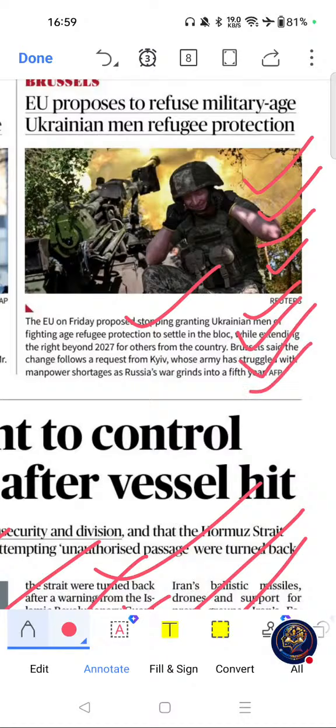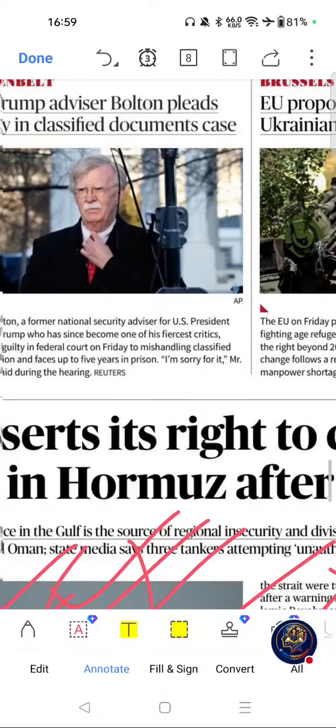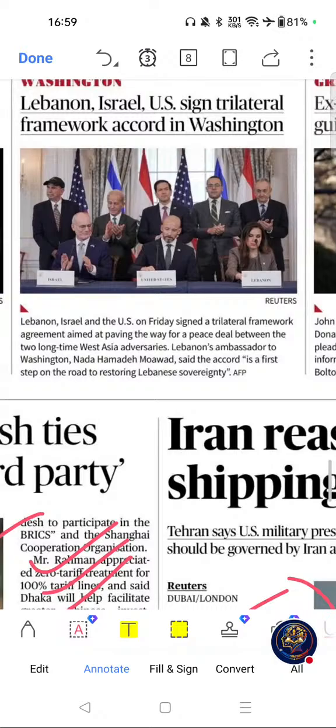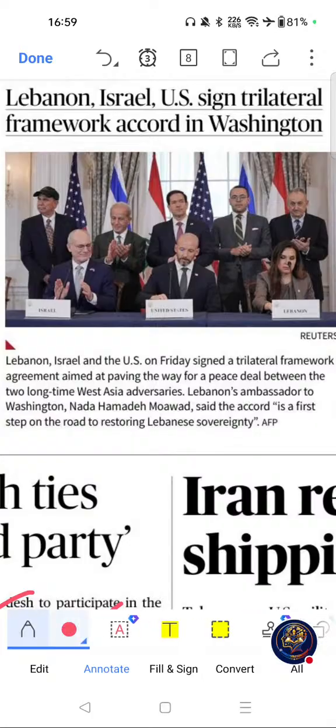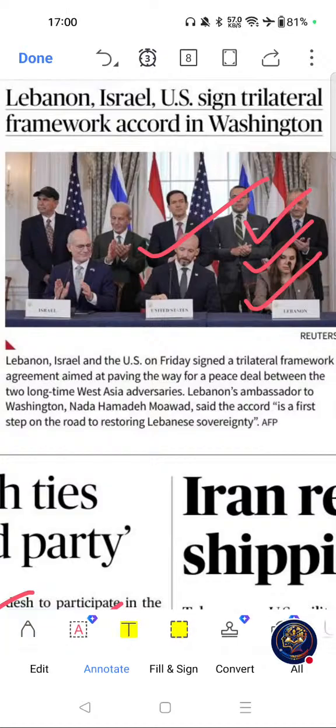Move on to next important article from this page, was this one. Lebanon, Israel, US sign trilateral framework accord in Washington. Why this topic is important for exams? West Asia remains a high priority UPSC region. Peace agreements are frequently asked in international relations section. Please go through this article. This is an important section. Move on to next important article.